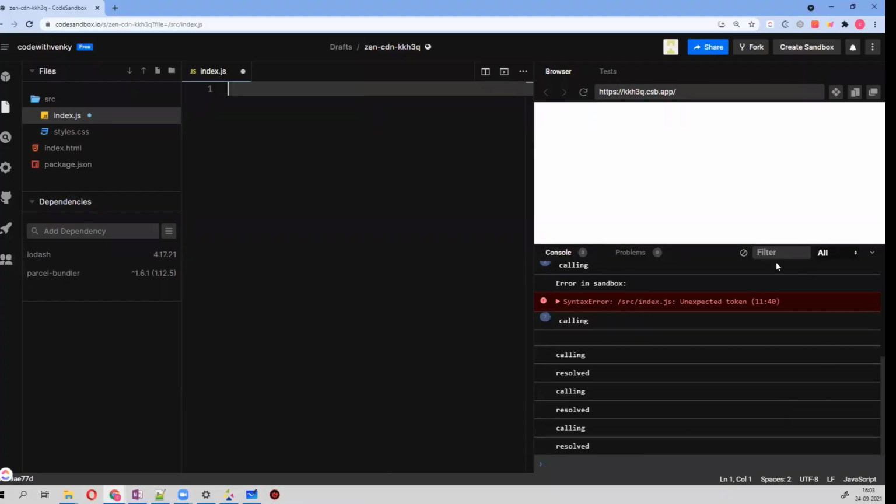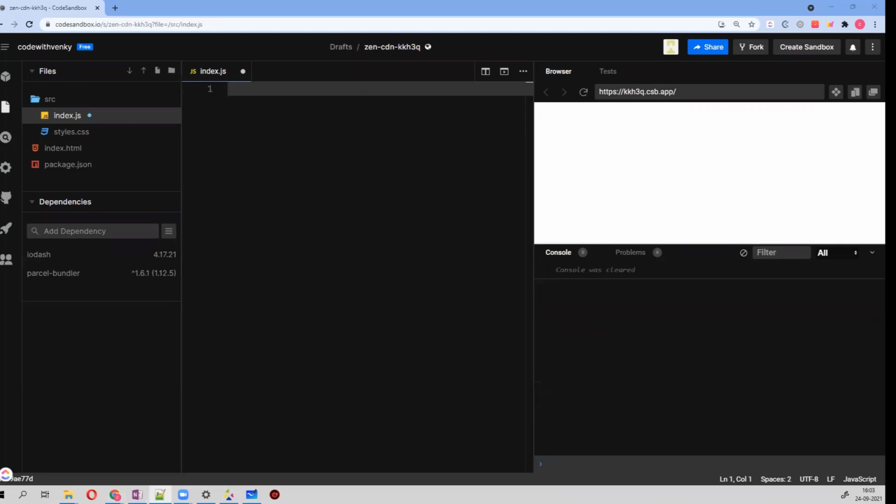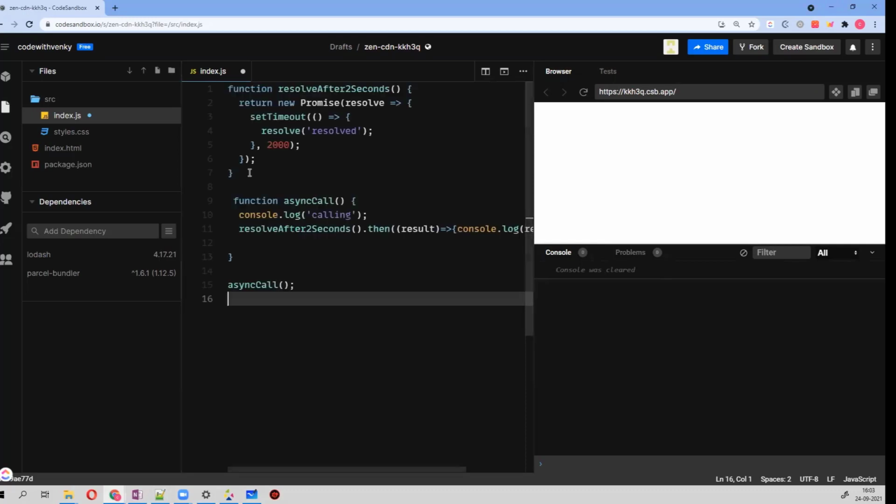Let me clear everything. Let's start with a basic example, very simple. This is the resolve after 2 seconds. As this method is called and invoked, we have a then function, which receives the promise returned by resolve after 2 seconds, and after 2 seconds it could be either resolved or rejected.